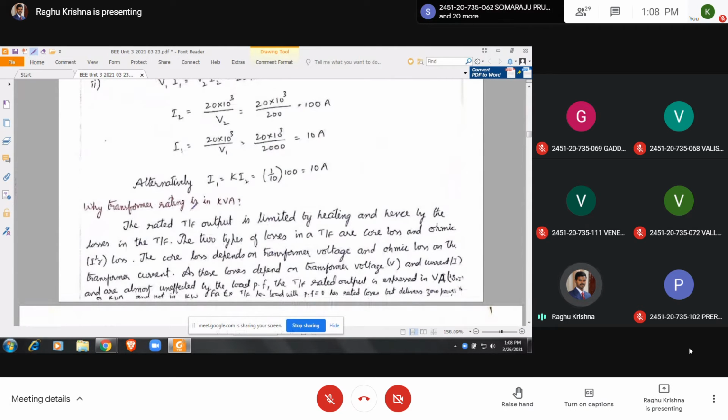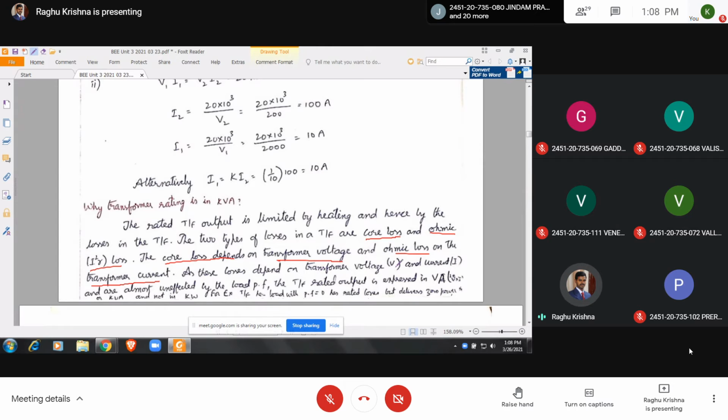So why is the transformer rating in kVA? If you see the losses, we have two types of losses: core losses and copper losses. Copper losses are also called ohmic losses. Core losses depend upon the transformer voltage. Copper losses or ohmic losses depend on transformer current.